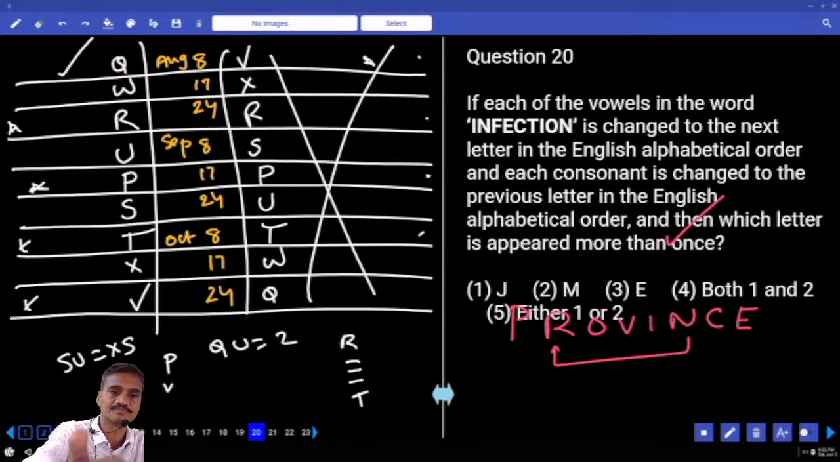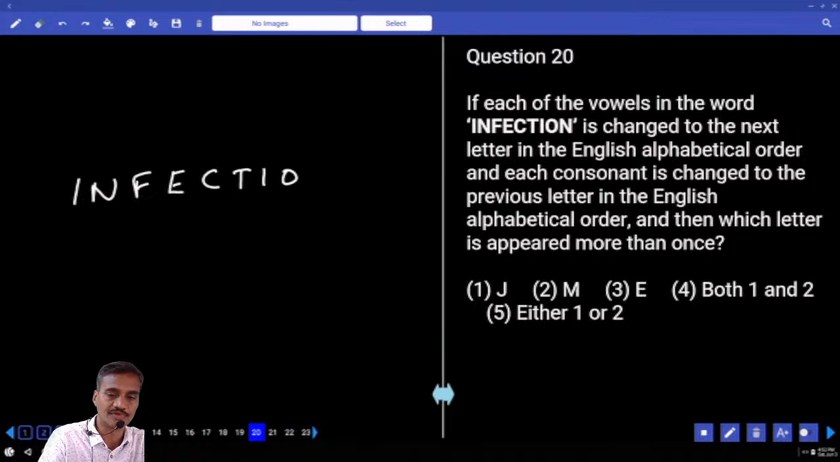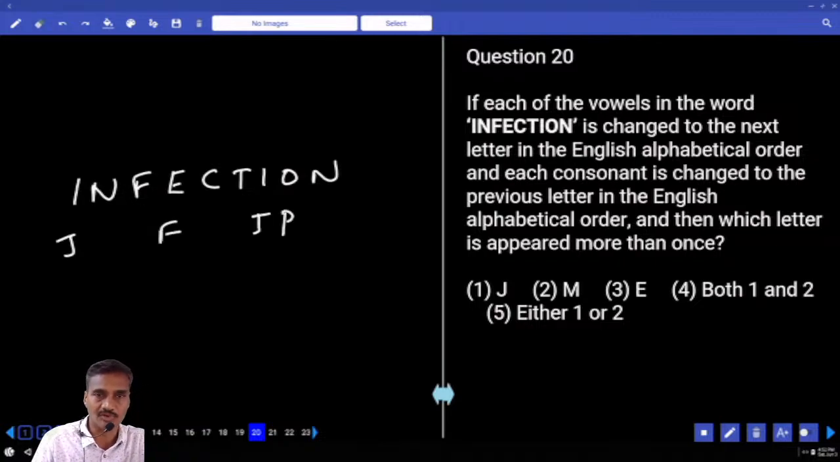Then the 20th. Now in this question number 20, what is the word we have? INFECTION. Now infection is the word. Then each vowel is changed to the next letter: I to J, A to F, I to J, O to P. Vowel changed to the next letter. Consonant previous: N minus 1, F minus 1. This is M, this is B.